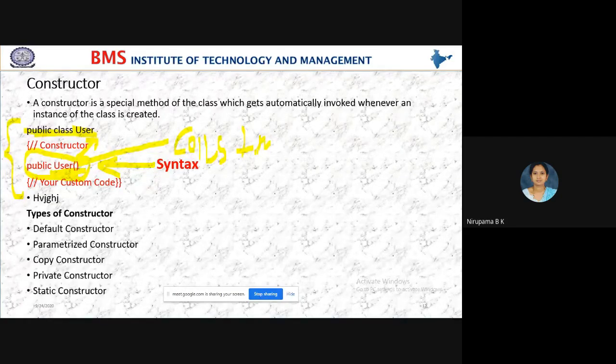So in simple words, a constructor has the same name as the class. A constructor is a special method of a class which gets automatically invoked whenever an instance of a class is created.